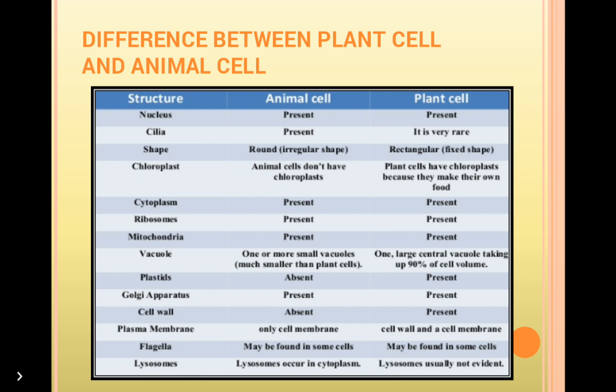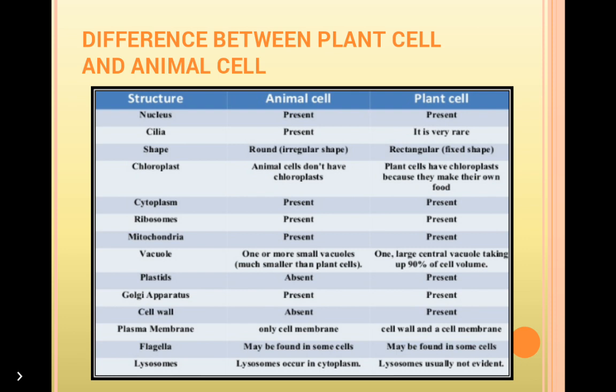So there are many differences between plant cell and animal cell. Nucleus is present both in plant cell as well as in animal cell. Cilia are present in animal cells in some animals and it is very rare in plant cells. Shape: animal cell is round or irregular in shape, but plant cell is rectangular with a fixed shape. Chloroplast: animal cells don't have chloroplast, it is only present in plant cells because they make their own food as they contain chlorophyll.